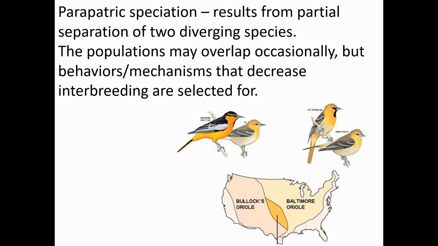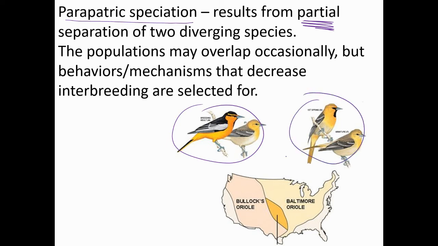Okay, the next one is parapatric speciation. And so this results from a partial separation of two species. So here we have the Bullock's oriole and here we have the Baltimore oriole. And they almost live in separate areas of the world, right? This is the United States, and the Bullock's oriole is mostly in the west, and the Baltimore oriole is in the east to the middle here.